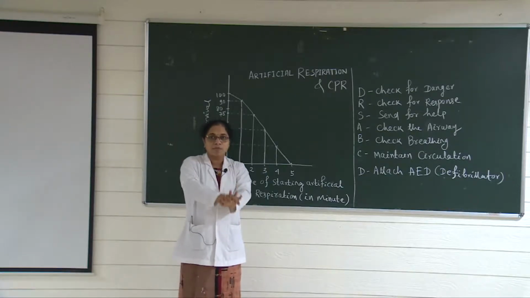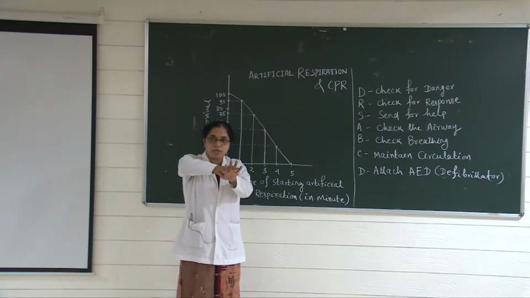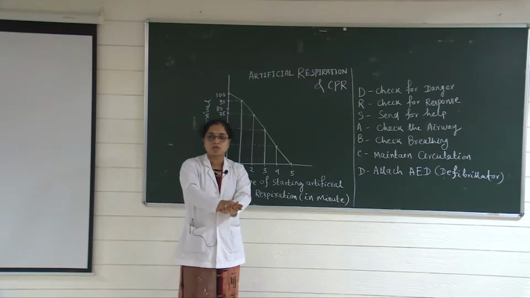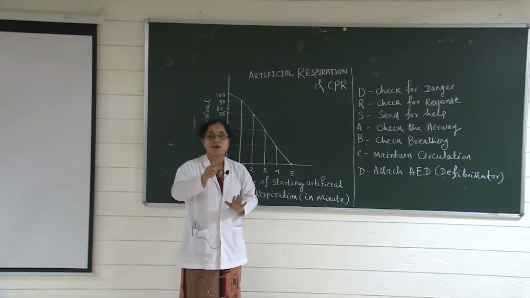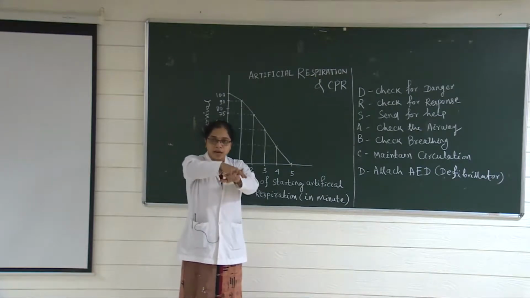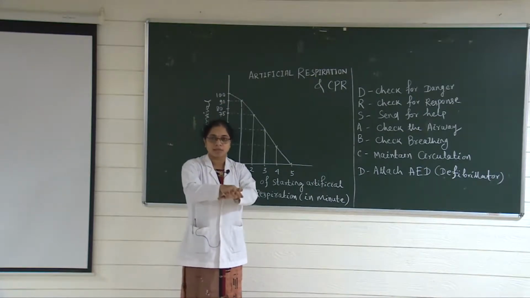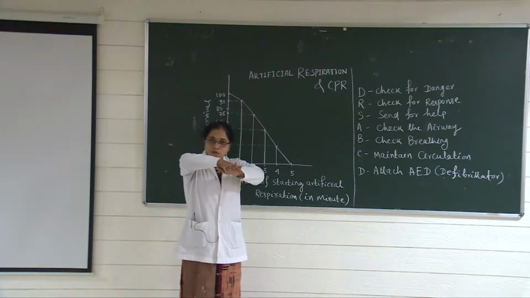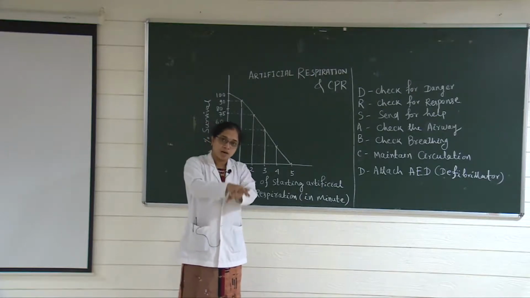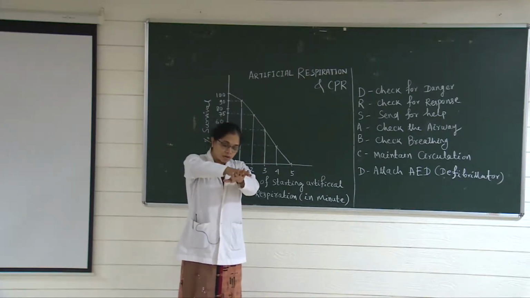Now you give the compression. How to give the compression? The compression should be so forceful that your sternum should go down at least 5 to 6 centimeters. In that force you have to give. You should not do it half-heartedly. It has to be forceful, because the patient is a cardiorespiratory arrest person. So you have to give the pressure so forcefully that your palm and the sternum go downward up to 5 to 6 centimeters,